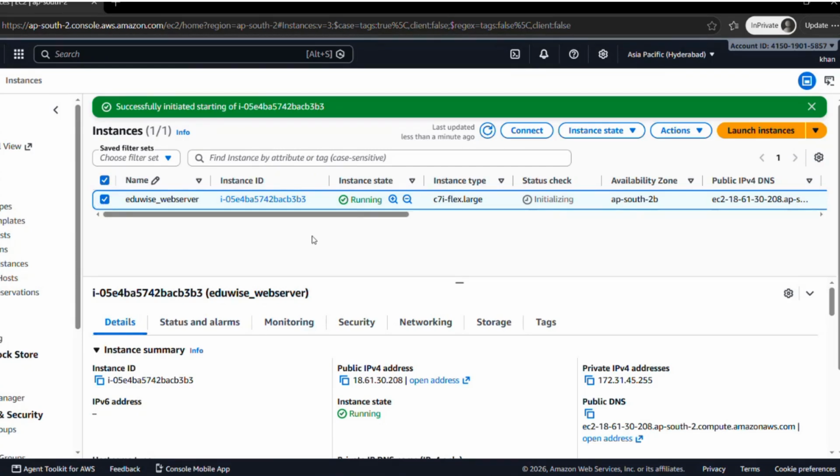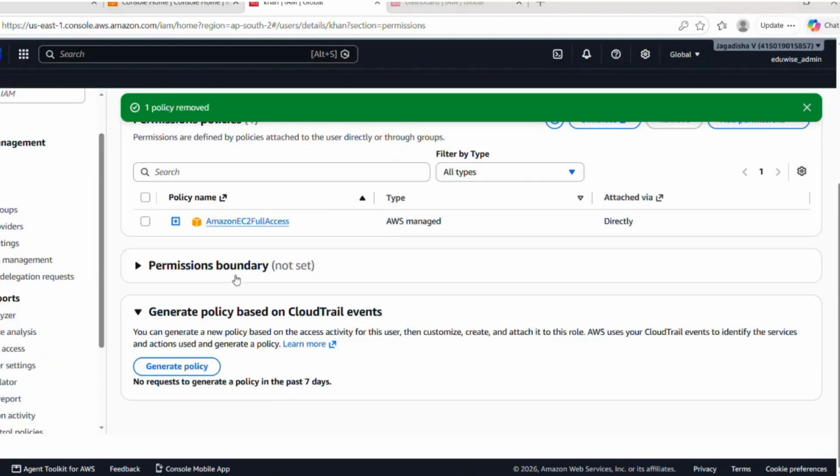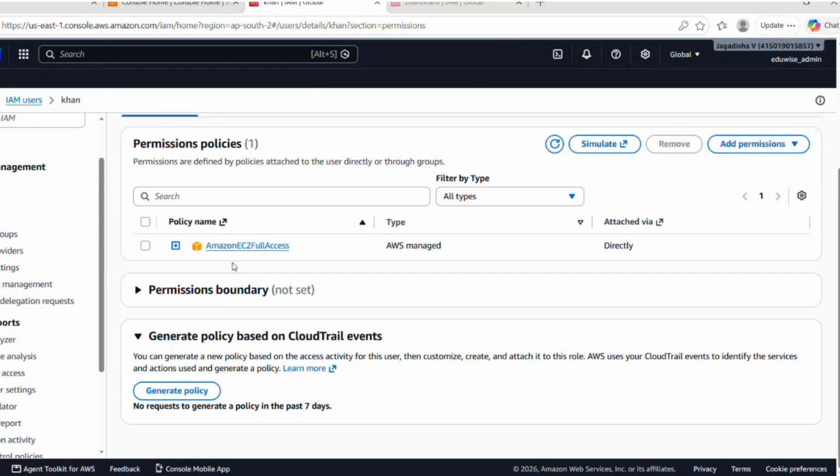I hope you guys are getting the things, whatever I am explaining. So as of now, we have created one user, and for that user, we have assigned two kinds of policies. One is read only, and another one is full access to EC2 servers.